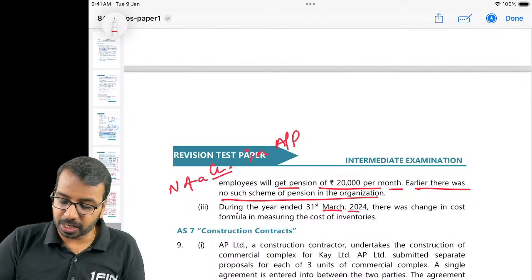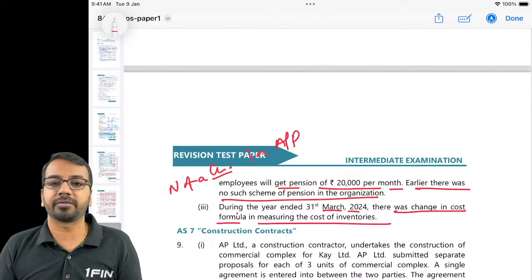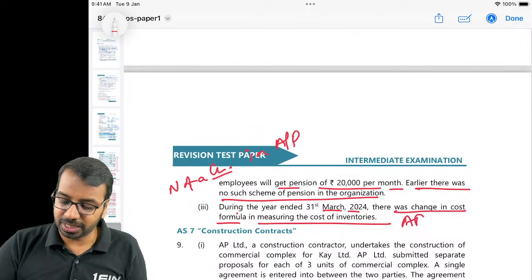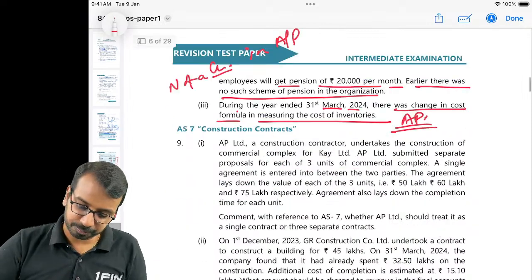During the year 31st March, there was change in cost formula in measuring the cost of inventories. Change in cost formula for measuring cost of inventory is change in accounting policy, right?